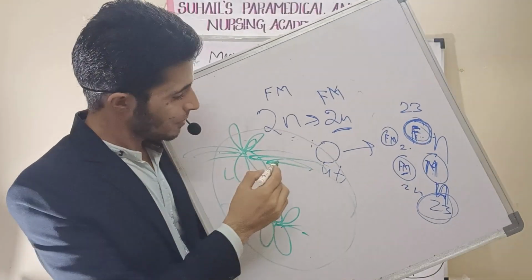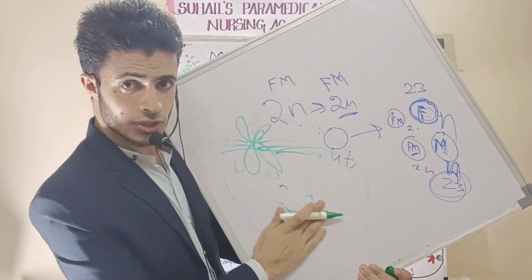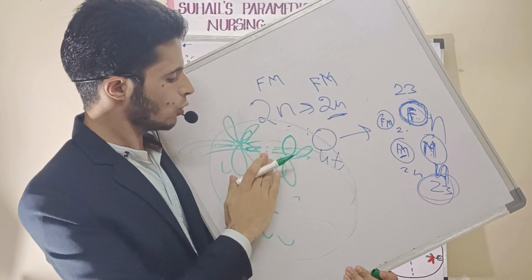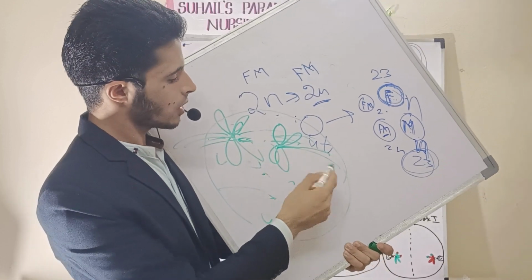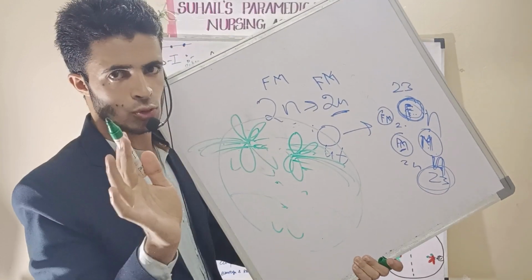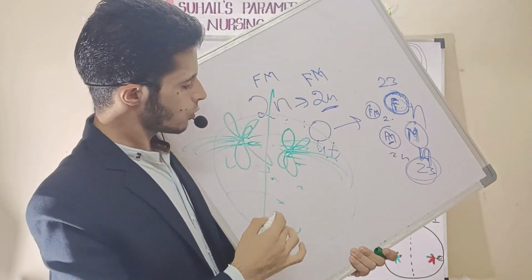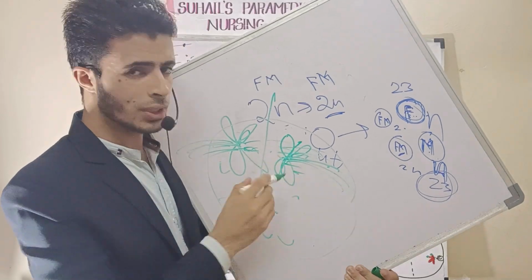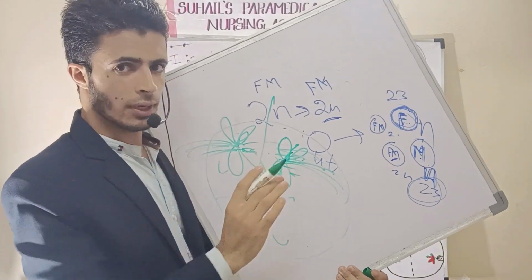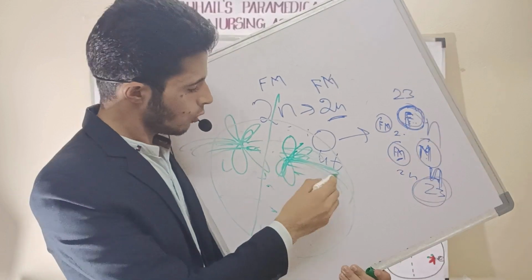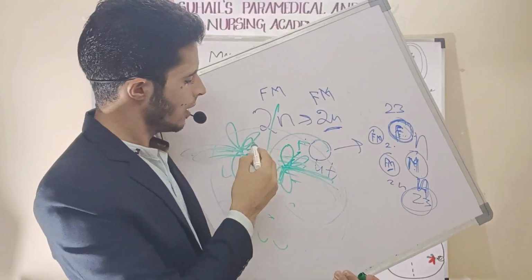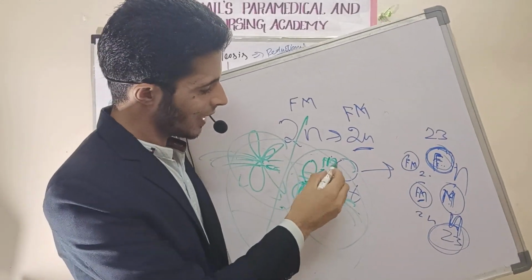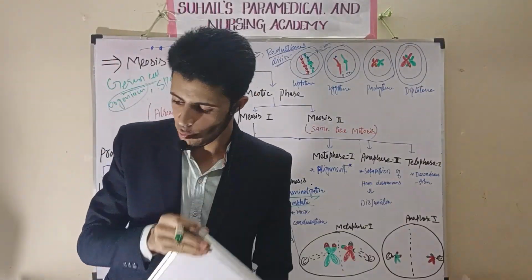But in case of meiosis, first what will happen? This homologous chromosome will be here. So the spindle fibers will attach only one side of the homologous chromosome. So there will be no detachment of centromere. Centromere will not divide. There will be no division of centromere. So one father's copy will go one side, mother's copy will go another side. So what happens? It will create N. I hope you understood.